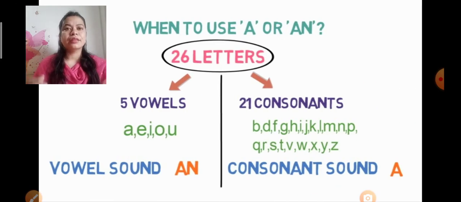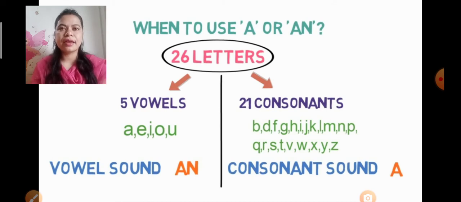Now see the vowels. The vowels are A, E, I, O, U, and the rest are consonants. Then where do we use an? We use an where the noun starts with the sound of a vowel. See the point here.